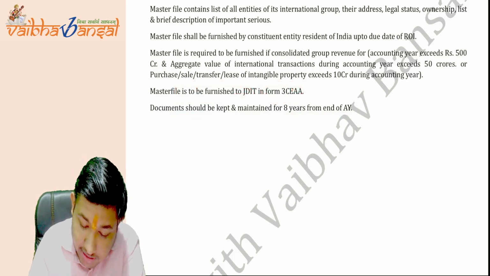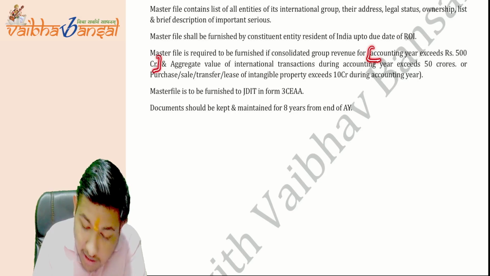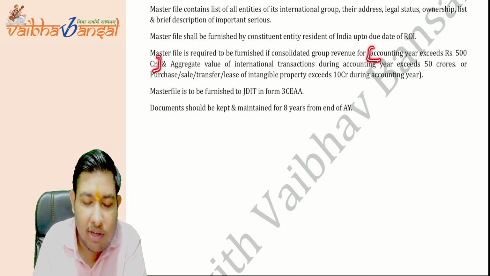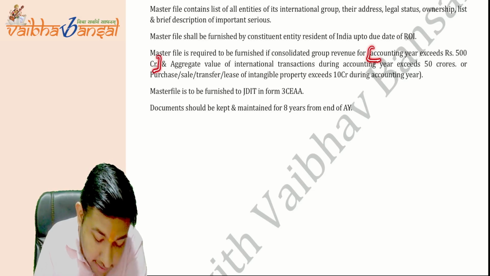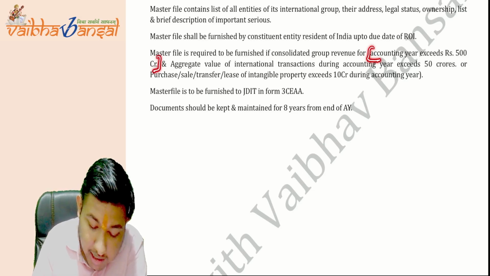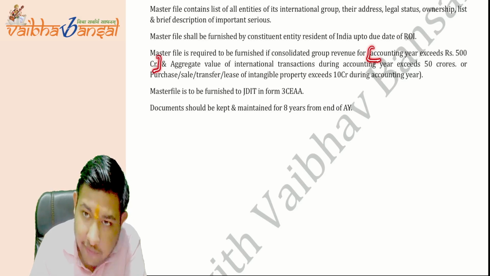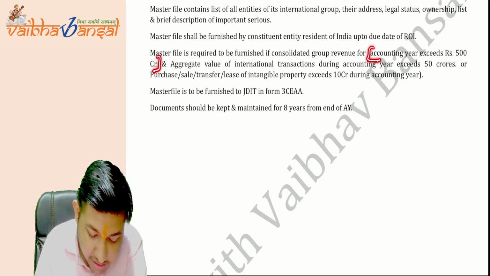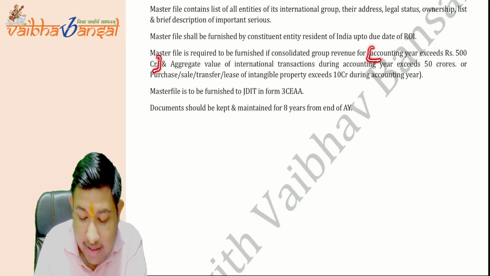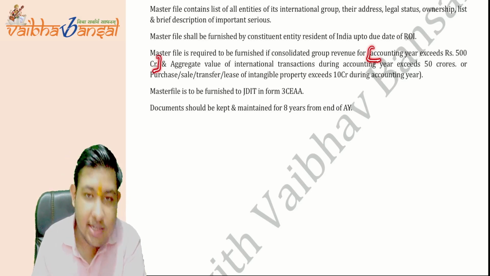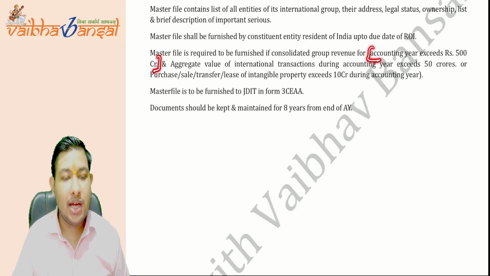I am really very sorry. Listen, this is the first point: aggregate revenue for the accounting year exceeds 500 CR, and these are the two choices. Either your international transaction exceeds 50 crore, or the purchase, sale, transfer, lease of intangible asset exceeds 10 crores. If these are the cases, then only the master file will be applicable to you all. Is this point clear? I hope it is very much clear to you all.